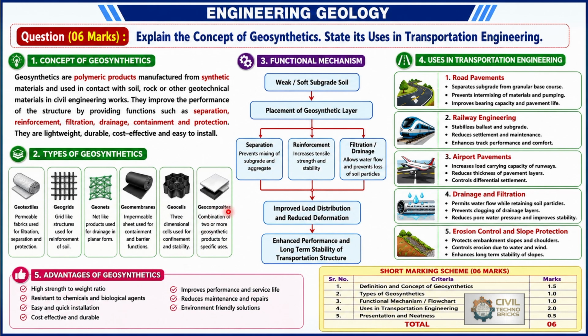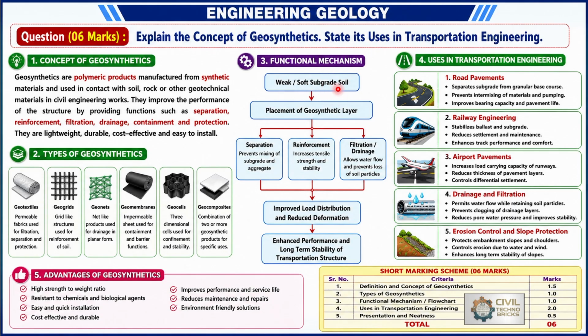And last, geocomposites. They are the combination of two or more geosynthetic products for specific usage. This means each and every geosynthetic material has its own objective and function from the property point of view. How can we use it? The mechanism for the functioning.